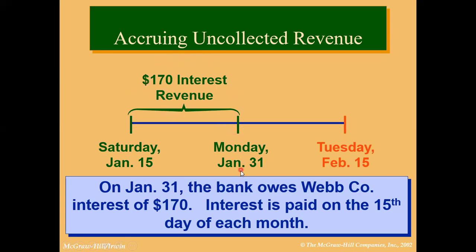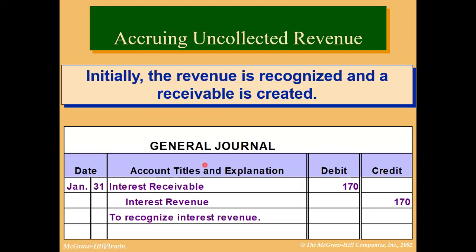So the journal entry, debit credit entry on January 31st would be interest receivable debit and interest revenue credit. Whenever there is an increase in revenue or sales, we credit it. So this is a revenue here. We always credit revenue whenever there is an increase in revenue. So interest revenue will be credited and interest receivable will be debited here. We are not debiting cash because we are not collecting it here. It will be received after 15 days.